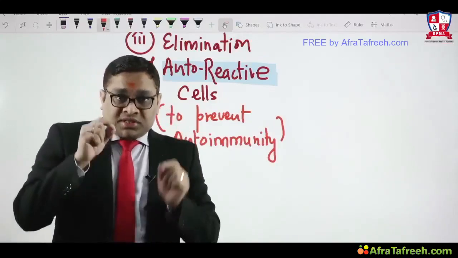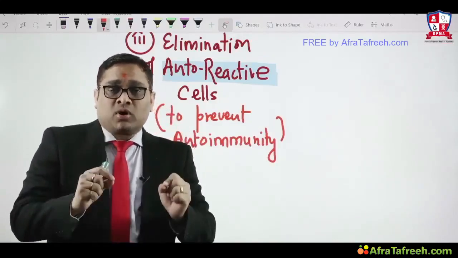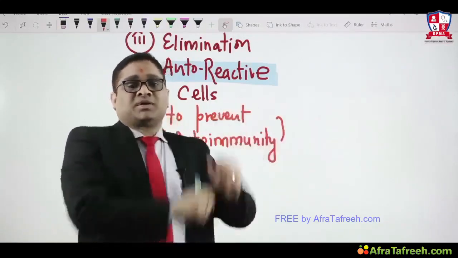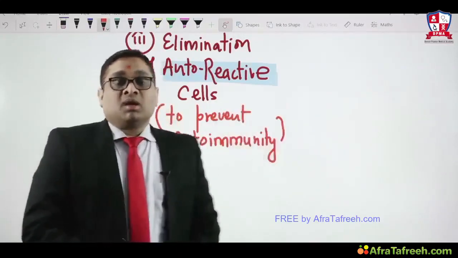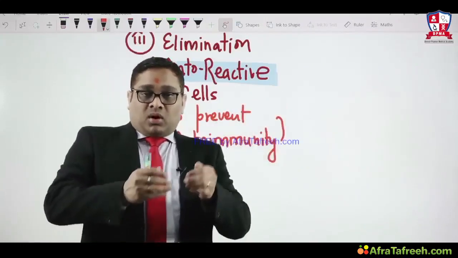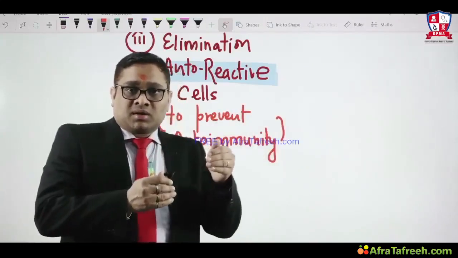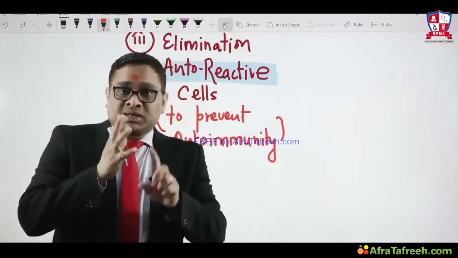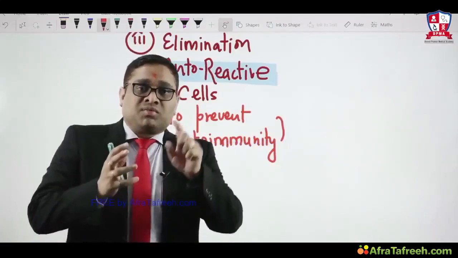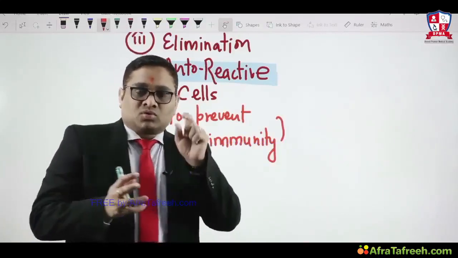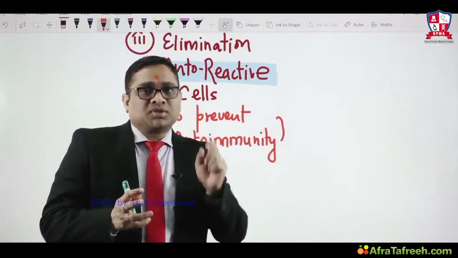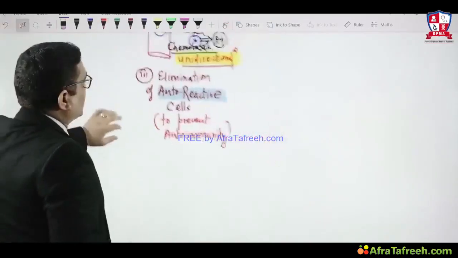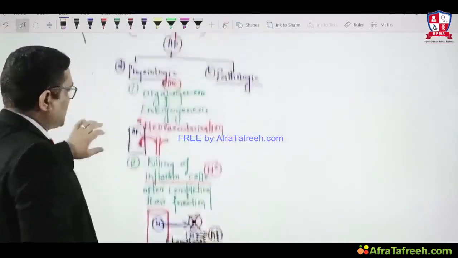Physiological apoptosis is very important to prevent autoimmunity because it removes autoreactive cells from the normal human body. And when autoreactive cells survive because of a defect in physiological apoptosis, remember, whenever there is a defect in physiological apoptosis, we are prone to contract autoimmune disorders, right? So these are the three important points which I wanted to emphasize regarding apoptosis.